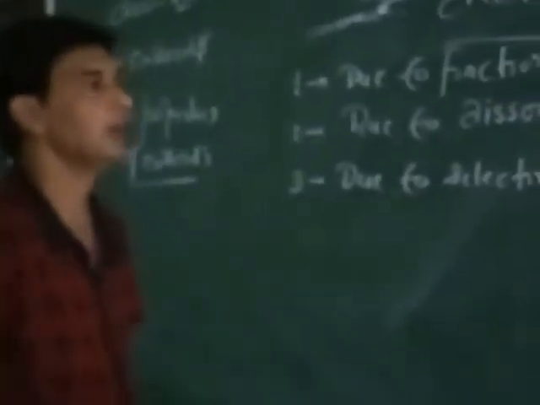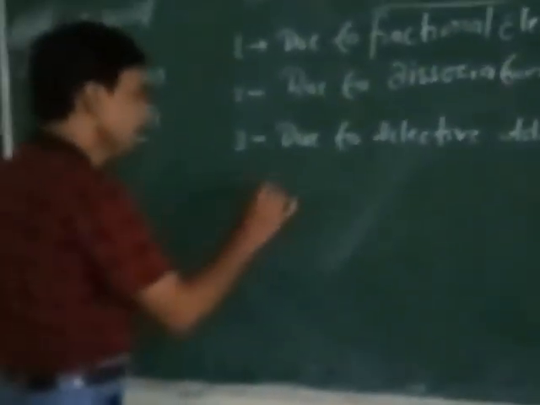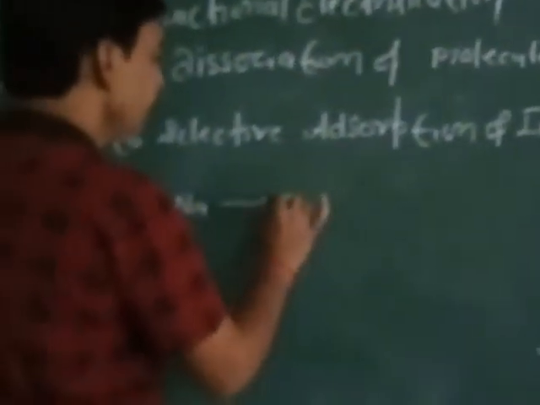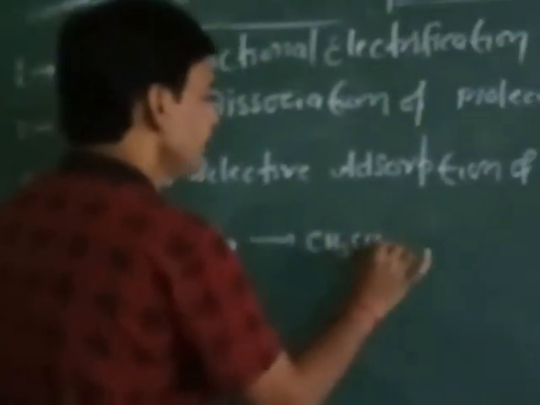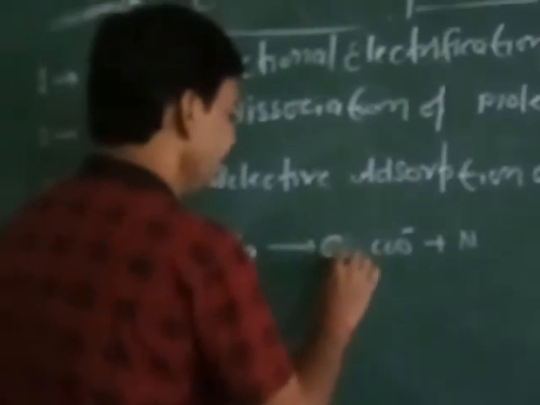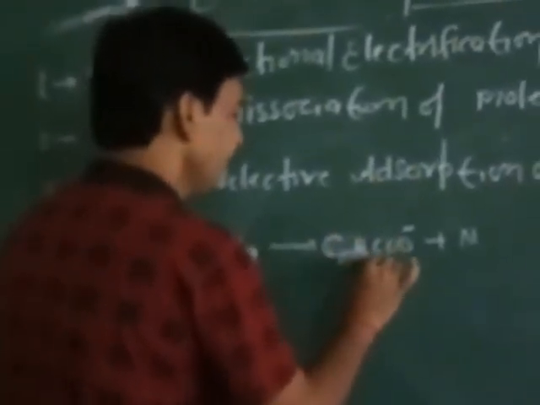In the case of associated colloidal solution, we study the formation of micellization. Here, C17H35COONa, sodium stearate, that is the formula of soap. When it is used in water, it ionizes into C17H35COO negative and Na positive.